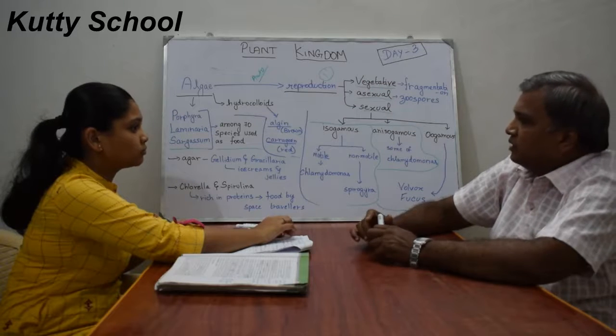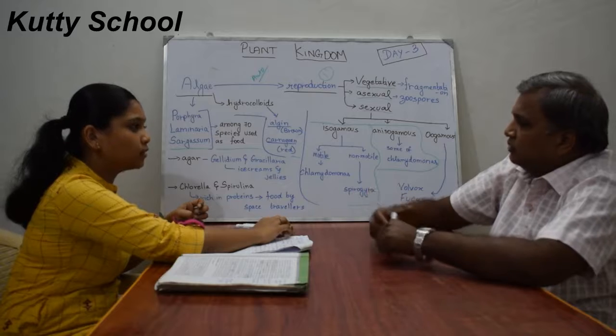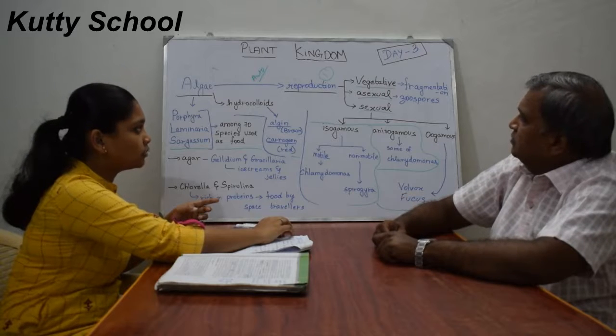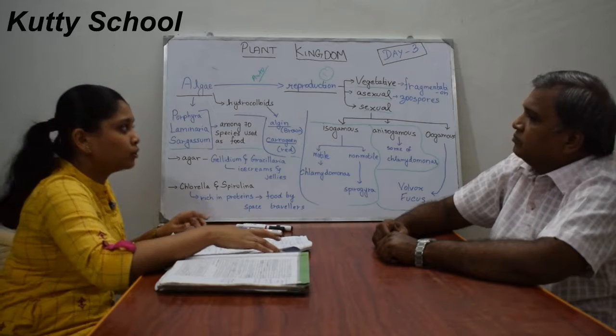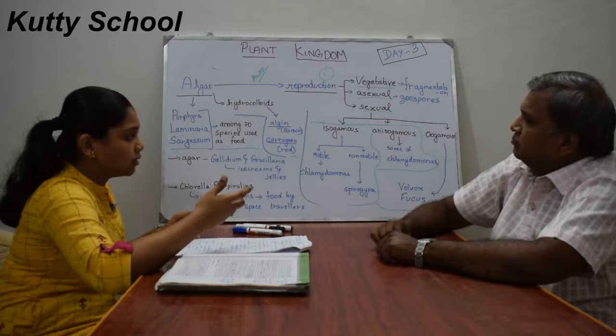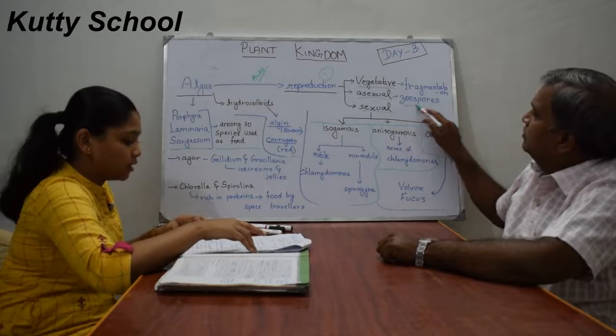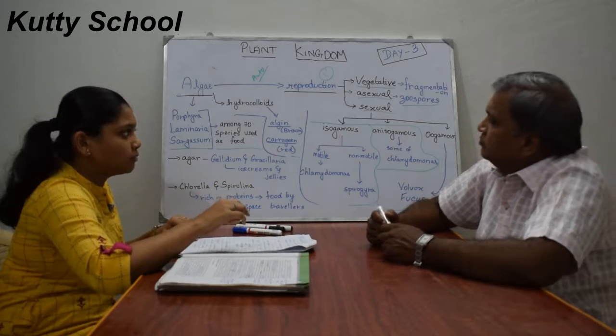Fragmentation is when a part of an alga can grow into a new organism. Asexual reproduction is through producing spores. An example of spores is zoospores, and these zoospores are motile.